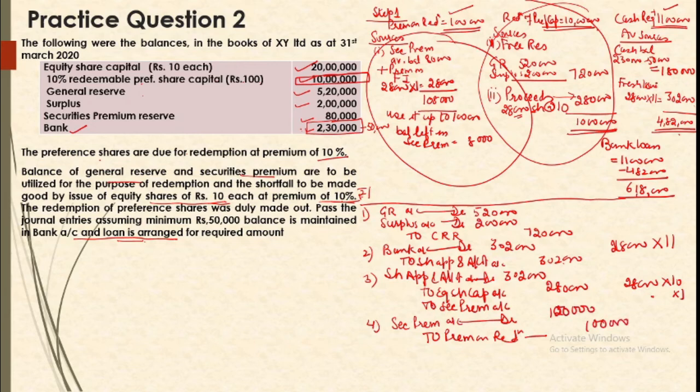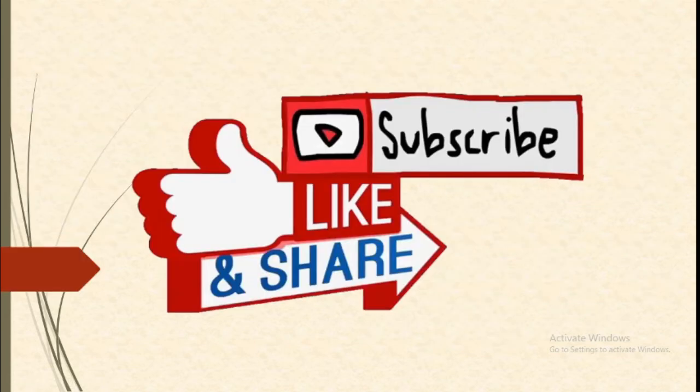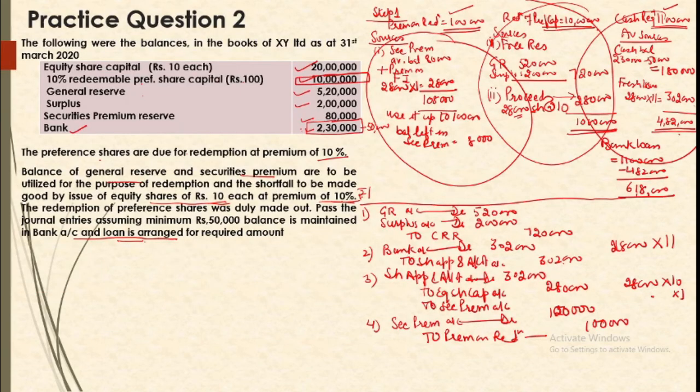Then in the third case, herein you had cash balance and fresh issue. We have already recorded the fresh issue, so we needed a loan. So now the next entry will be for the loan. So raise loan, bank account debit to bank loan account, 6,18,000 of loan is raised. Once this is done, our last step is to go for redemption of the capital.